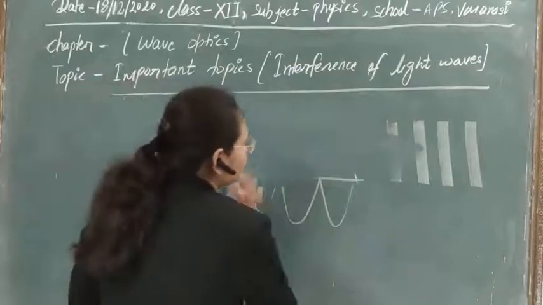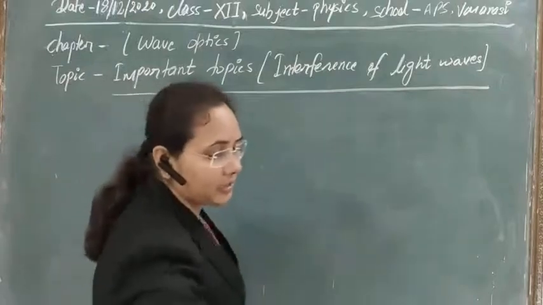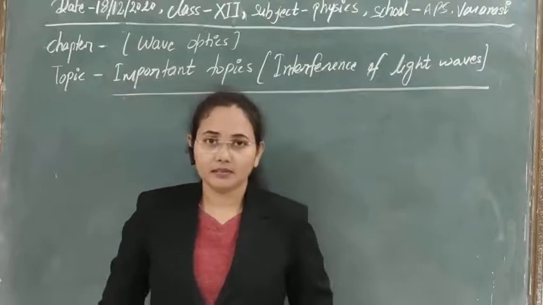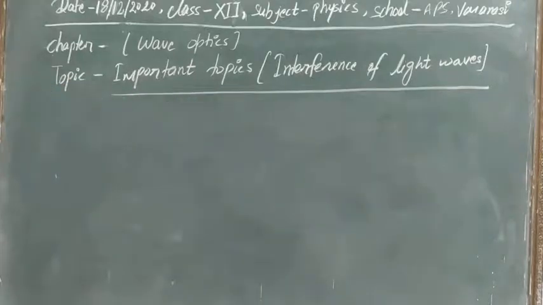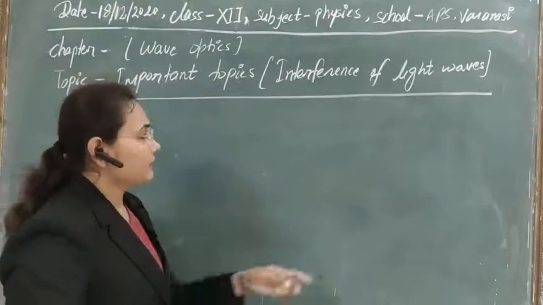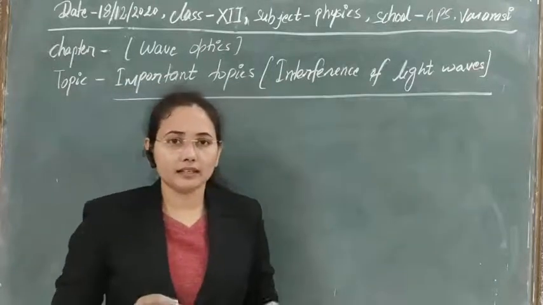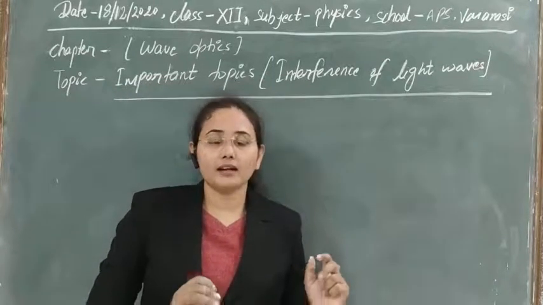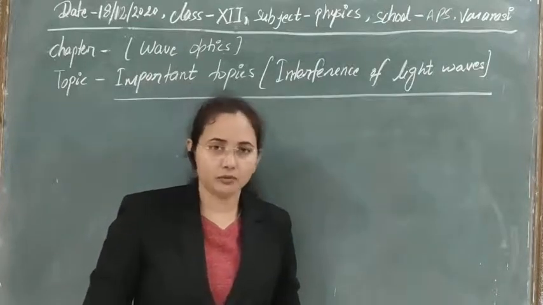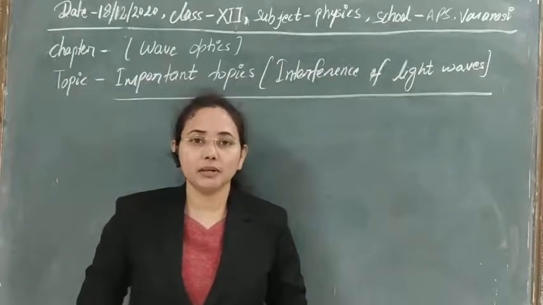So today let's see what the intensity of maxima and minima will be in the case of interference of light waves. To study this, suppose we take only two light waves propagating in the medium and superimposing over each other, and due to their superposition we get the distribution of intensity as maximum intensity and minimum intensity.